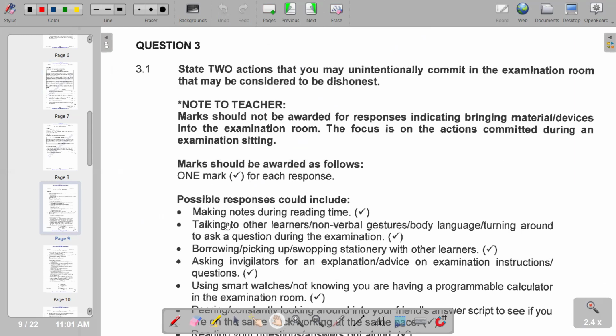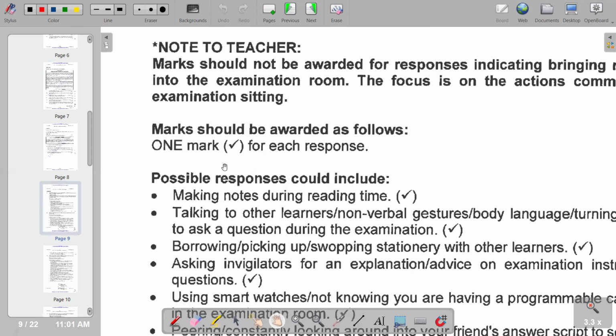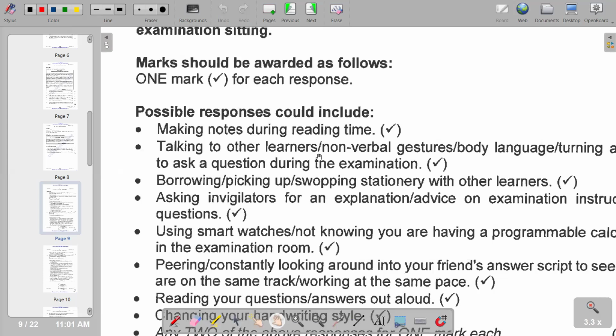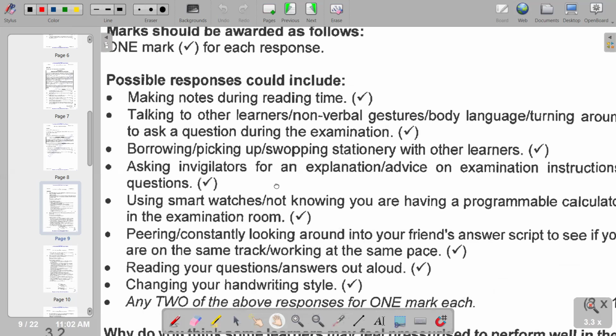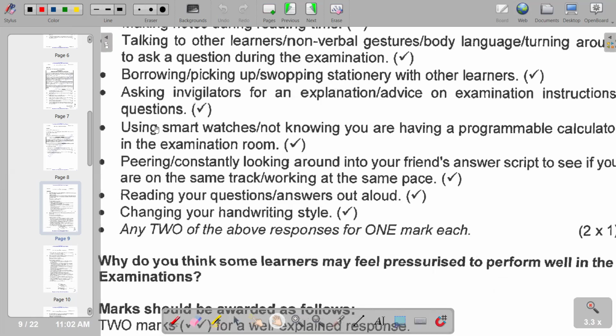Possible responses could include making notes during reading time, talking to other learners, and non-verbal gestures or body language, and also borrowing or picking up or swapping stationery with other learners, asking invigilators for an explanation or advice on examination instructions or questions. So basically, these are some of the points that you can include.